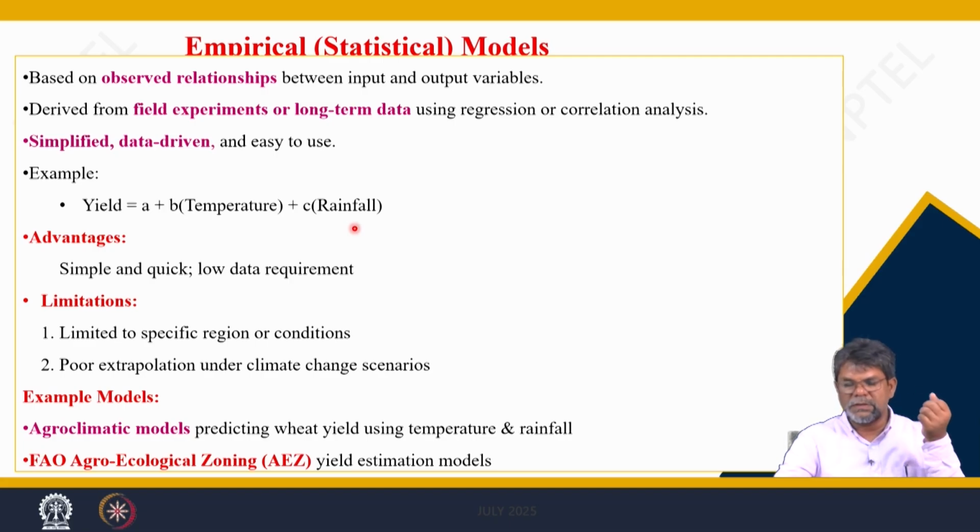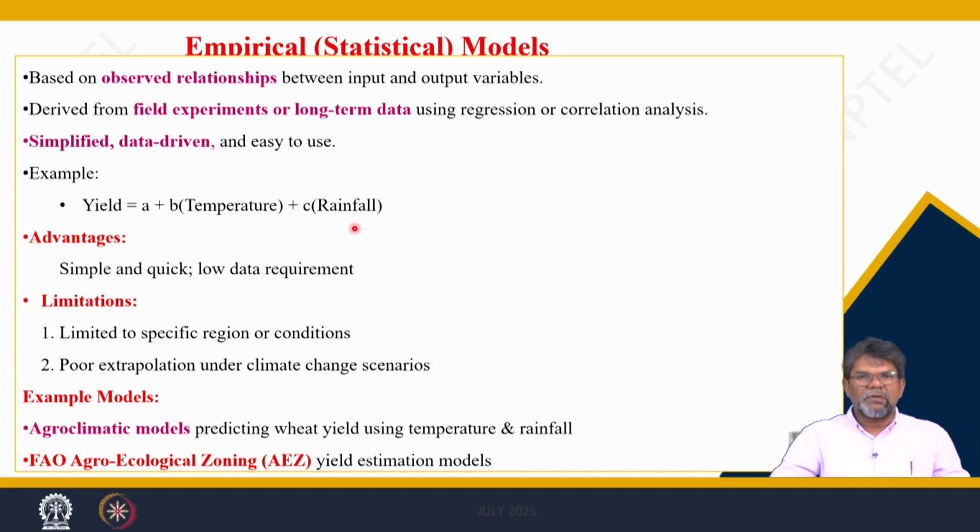This is for a particular location. Suppose we have rainfall data, temperature data, sunshine hour data and other parameter data for the long term, and we know the yield of a particular crop. So, we feed a regression type, static regression model with these parameters.